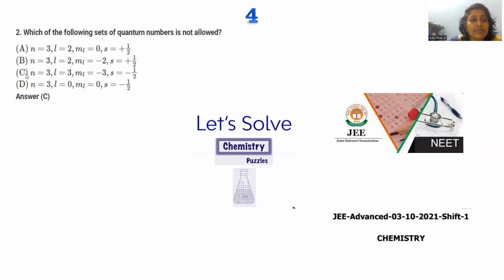In option C, n is equal to 3 is the principal quantum number, and L is equal to 3. L equal to 3 is not applicable, because the L value must always be n minus 1 at most. So the combination of option C is not at all possible. This is not allowed.